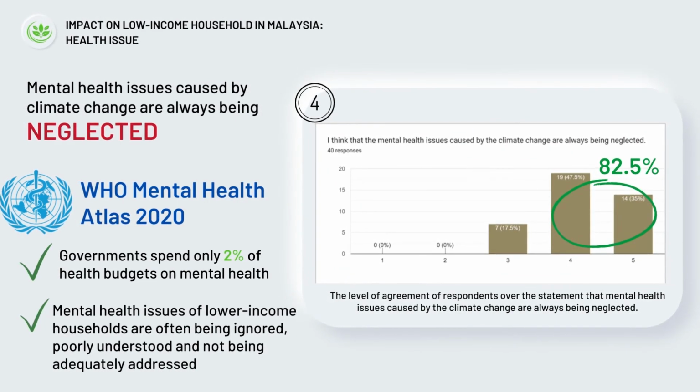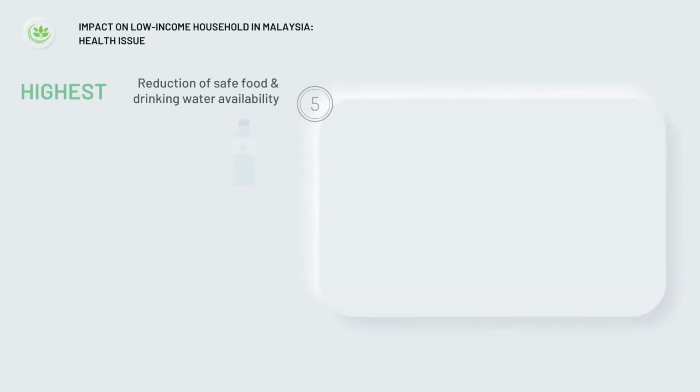According to the WHO Mental Health Atlas 2020, governments spend only 2% of health budgets on mental health, while lower-income households encounter more severe obstacles while getting support for their mental health issues, where 3/4 of distressed individuals are either undiagnosed or untreated.